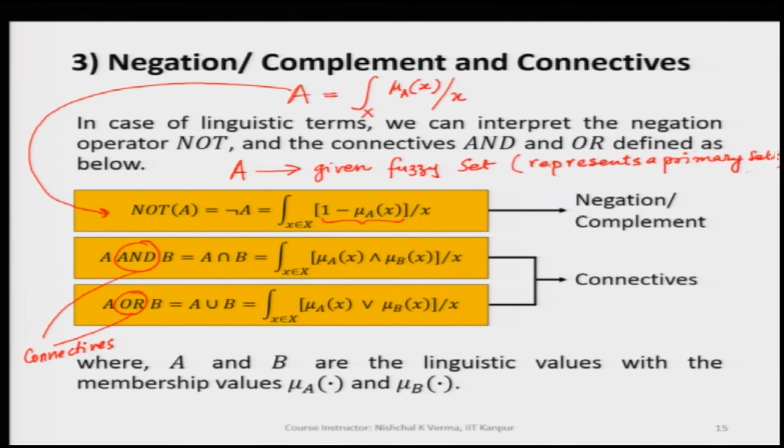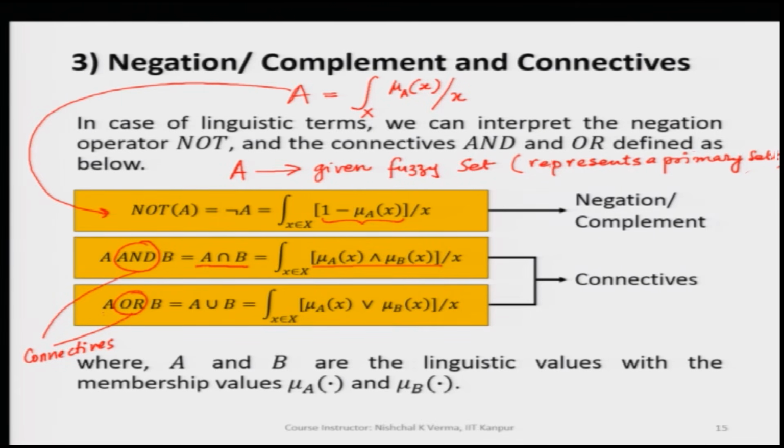So, A and B becomes A intersection B, meaning we take the intersection of the primary term set A and the primary term set B. When we do this, what happens with the corresponding membership function is that we take the min of mu A of x and mu B of x.